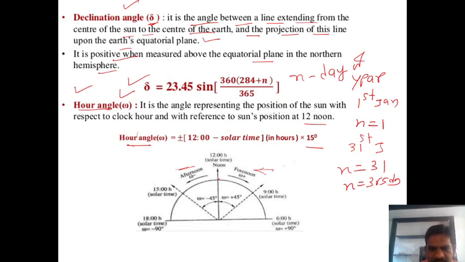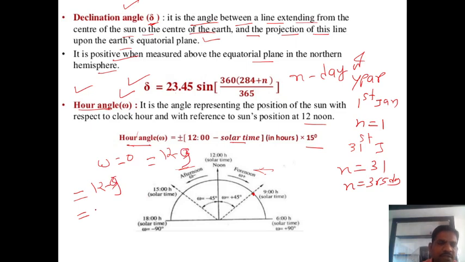And at the 12 position, what is the hour angle? If you consider here, this is 12 hours, which means this is the 0 position. Yes or no? Yes. If you put here 12 minus 12, the hour angle omega becomes 0. At this position, if you put in the formula, 12 minus solar time is 3. So 12 minus 3 is 9 hours.